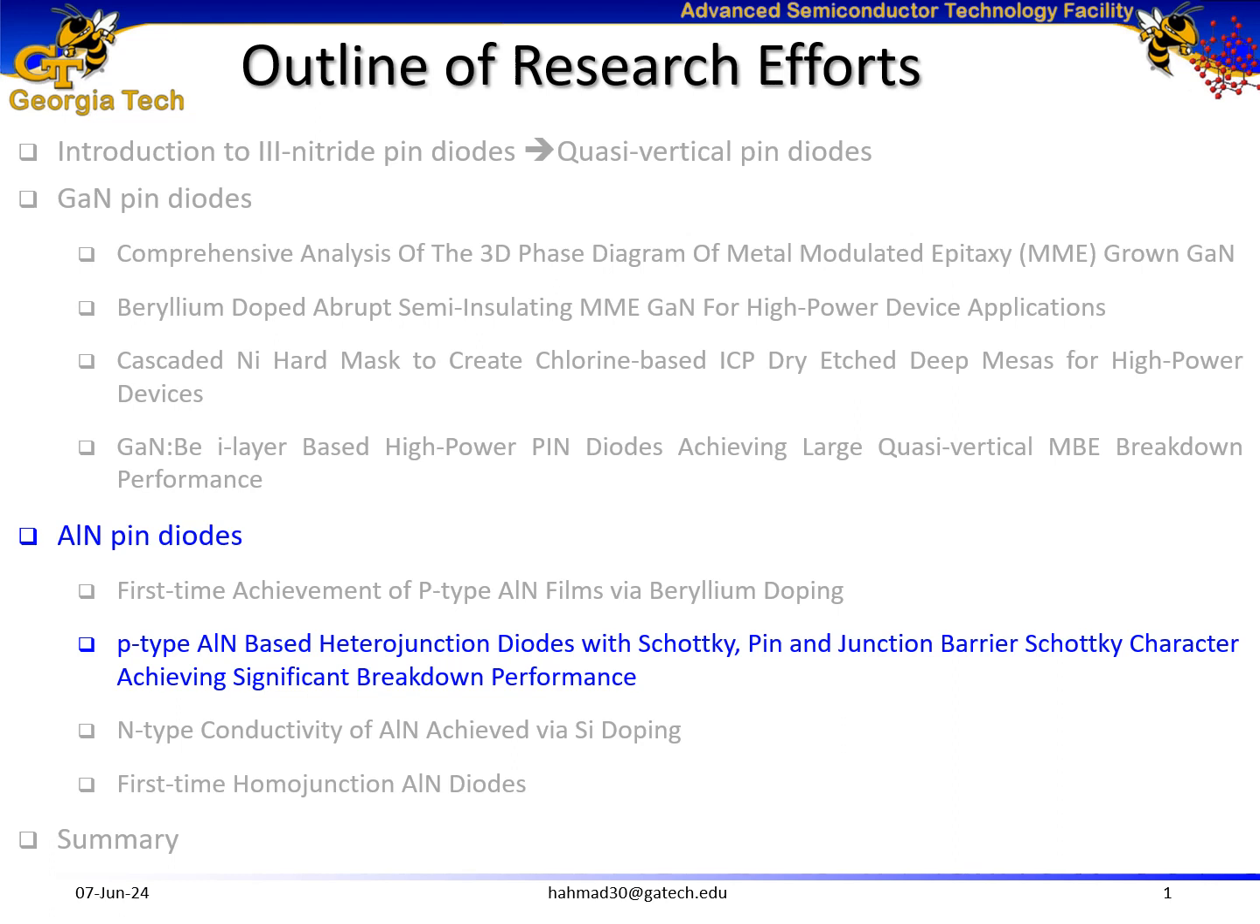Then we wanted to apply the p-type aluminum nitride to devices, but at that time we did not have a source of n-type aluminum nitride inside our MBE chamber. So